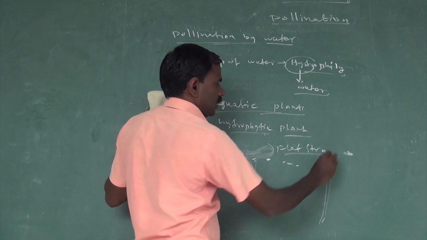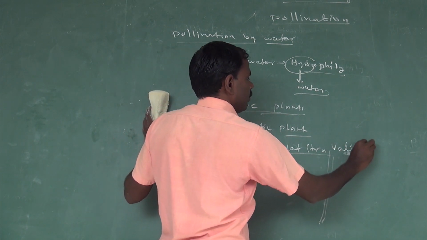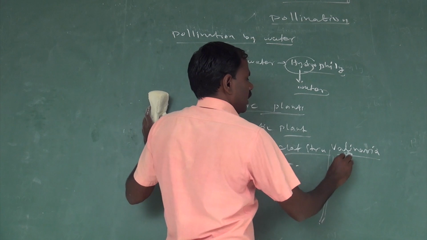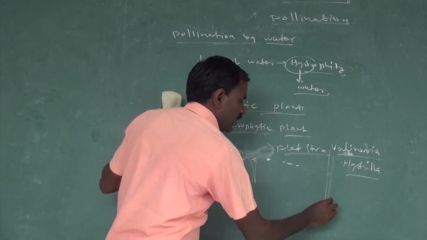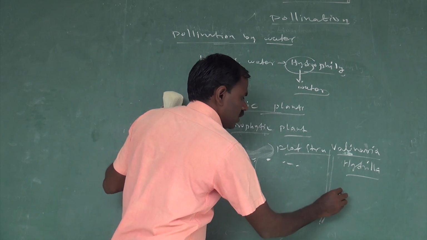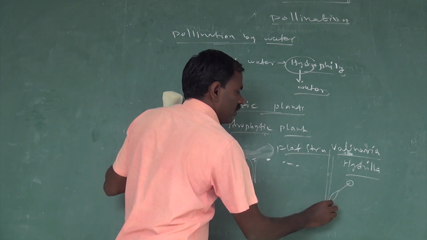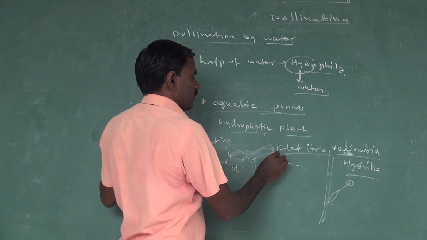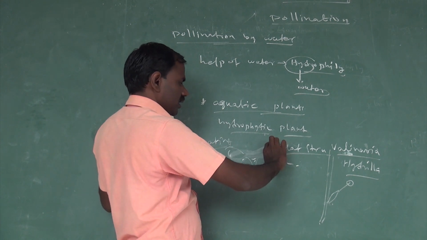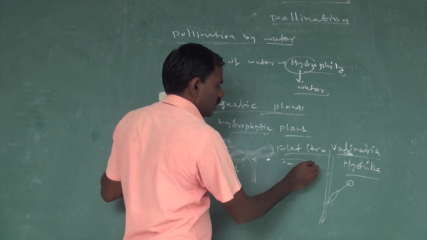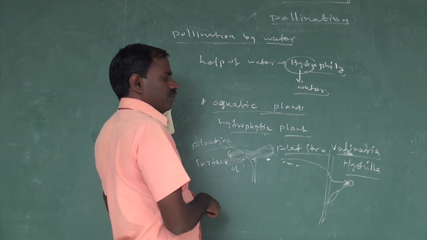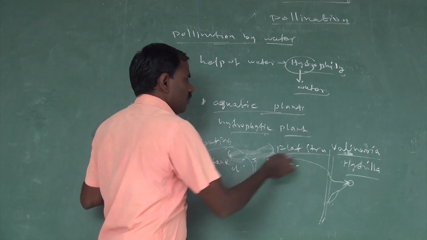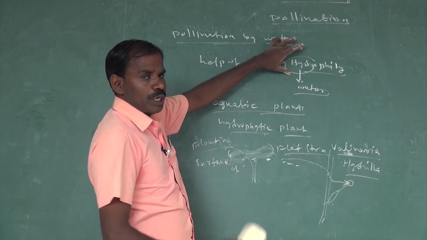Examples are Vallisneria and Hydrilla. In female flowers there are stigma, style, and ovaries. So pollen floats on the surface of the water, and pollen grain is transferred from anther to stigma within the aquatic organism. That process is called hydrophily in nature.